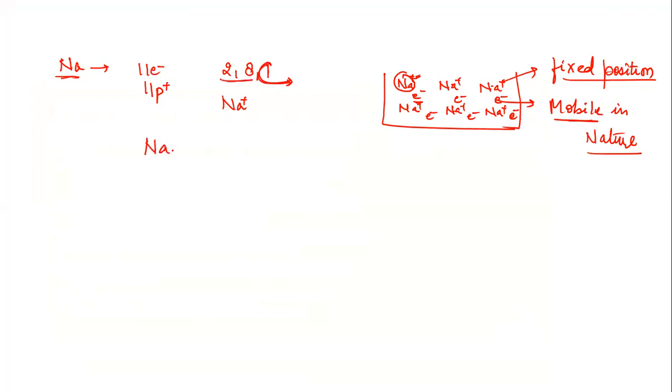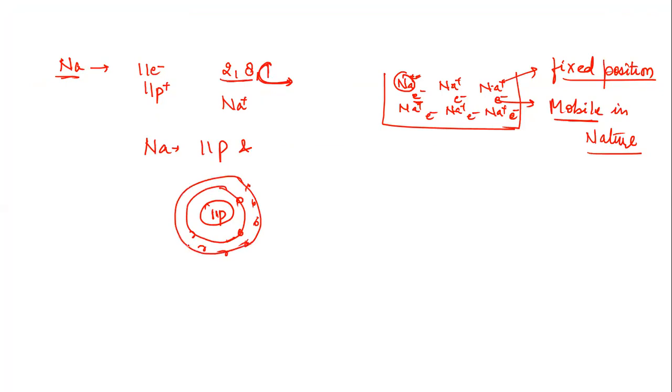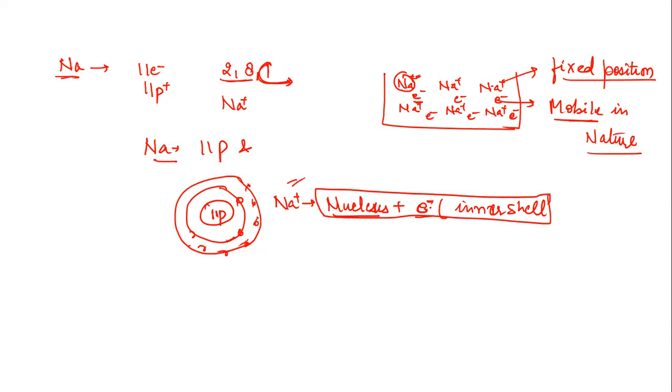Sodium has 11 protons in the nucleus, 2 electrons in the first shell, and 8 electrons in the second shell. So this Na+ includes the nucleus plus the electrons of the inner shells.